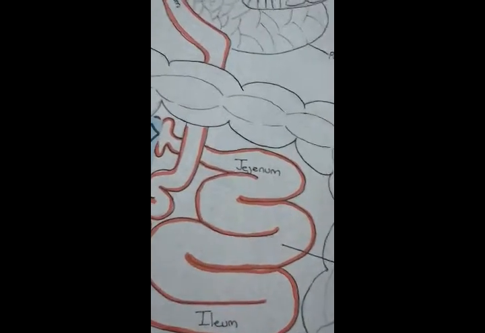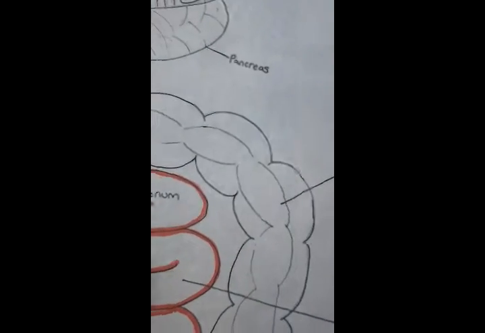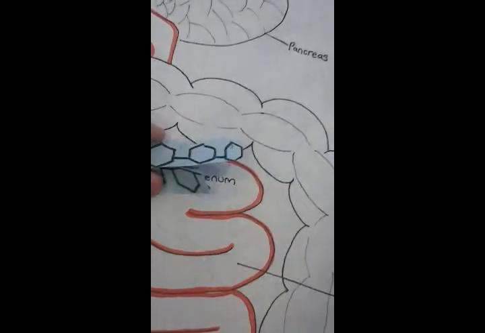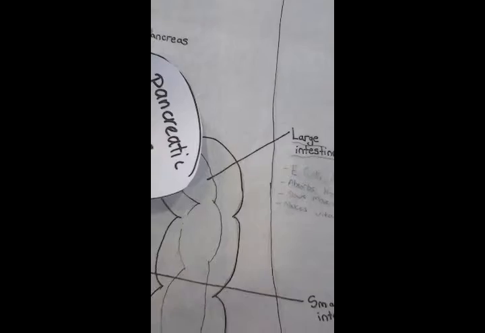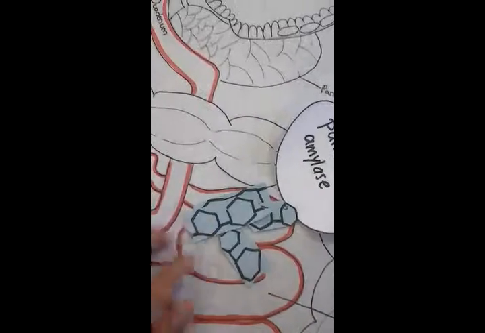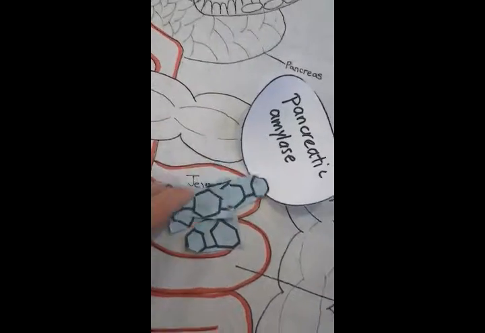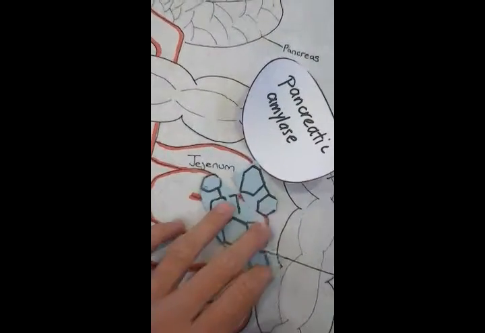The sodium bicarbonate neutralizes the pH to 8.5 so all the enzymes can work at their optimum pH. Pancreatic amylase digests the uncooked starch into maltose. The maltose moves further down into the small intestine. The intestinal glands release enzymes: peptidase, nuclease, maltase, sucrase, and lactase.